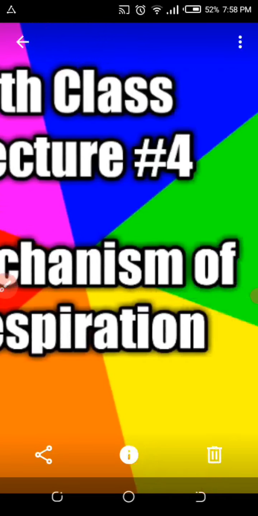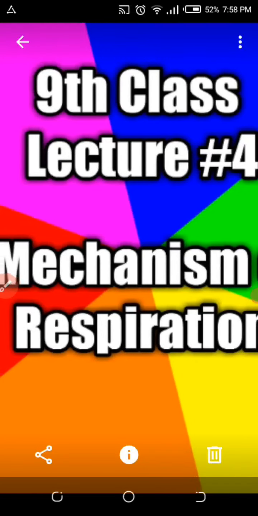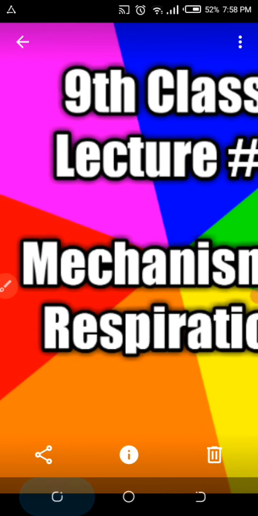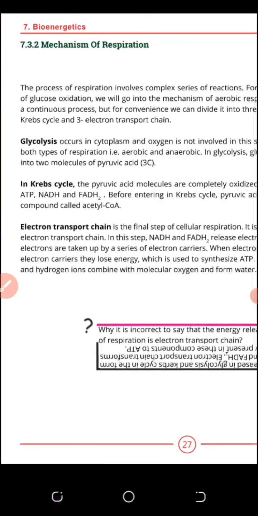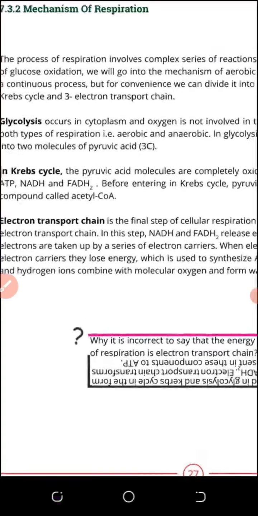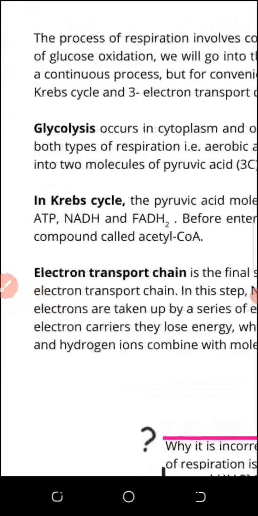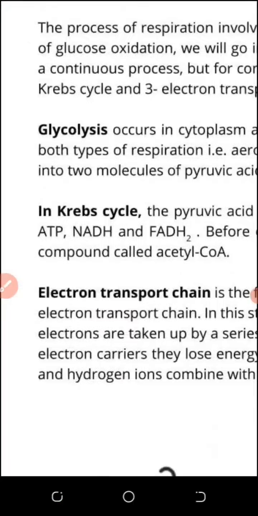Ninth class lecture number 4, and I came here to teach you the mechanism of respiration. What is the process of respiration? As we were discussing, respiration takes place inside mitochondria, but one thing now I will modify. There are three steps of respiration.